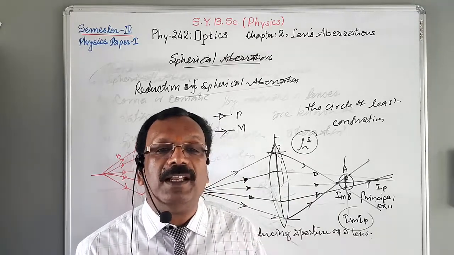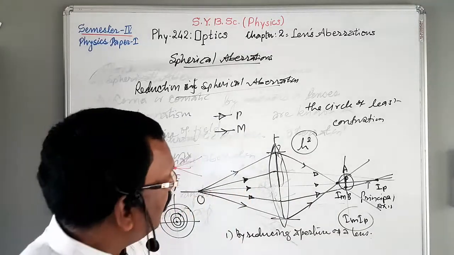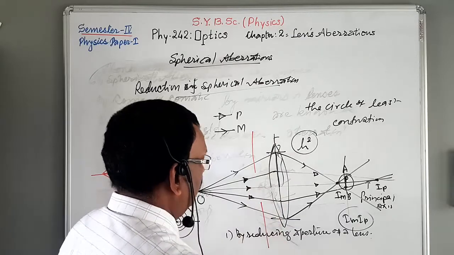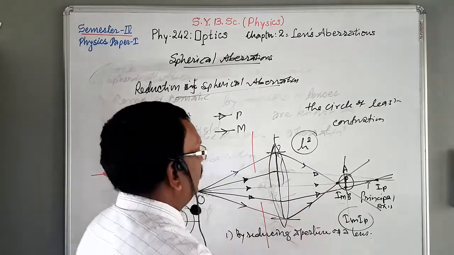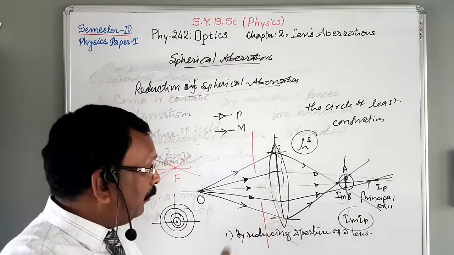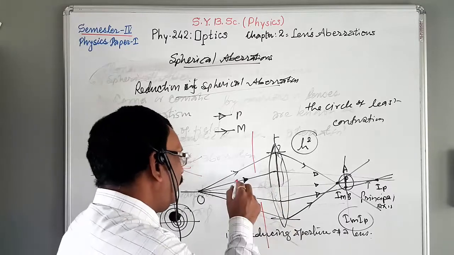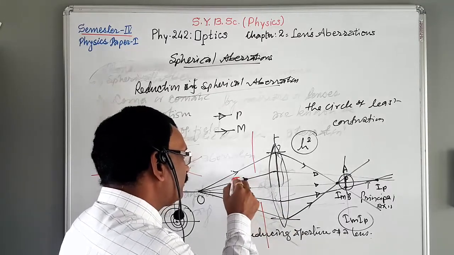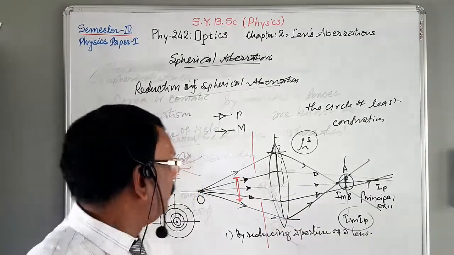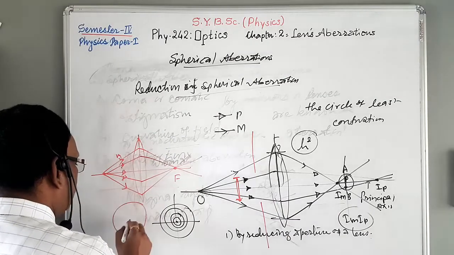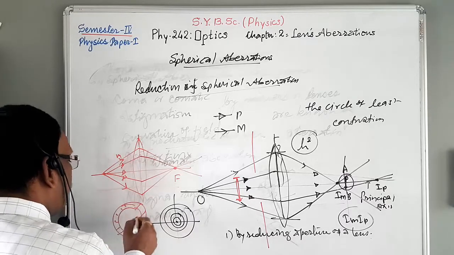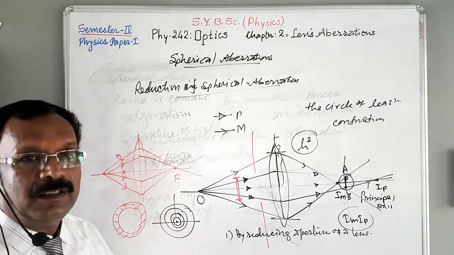In order to reduce the aperture of the lens, stoppers can be used. If we use a stopper mechanism, that means if we stop the marginal rays, then spherical aberration is reduced. In this way, when we blacken the aperture, or stop these paraxial rays, there is also a reduction of spherical aberration. Suppose this is the lens, then we can blacken this surface, and by blackening this surface the aperture is reduced.